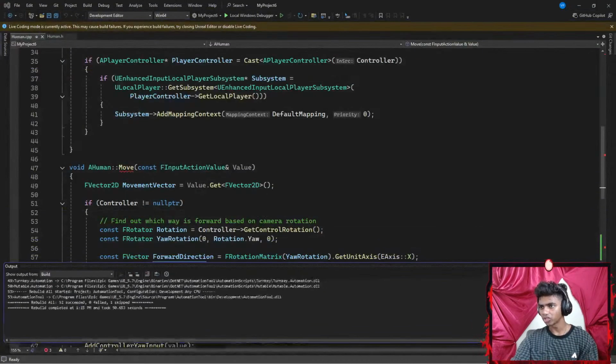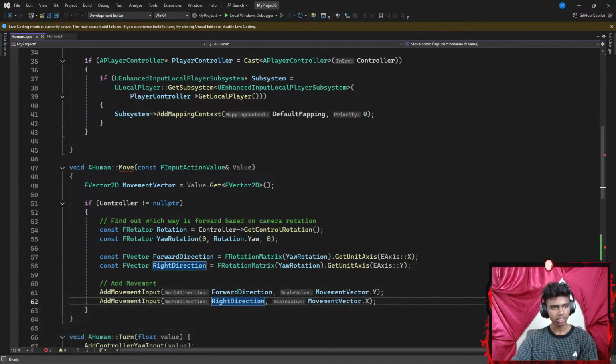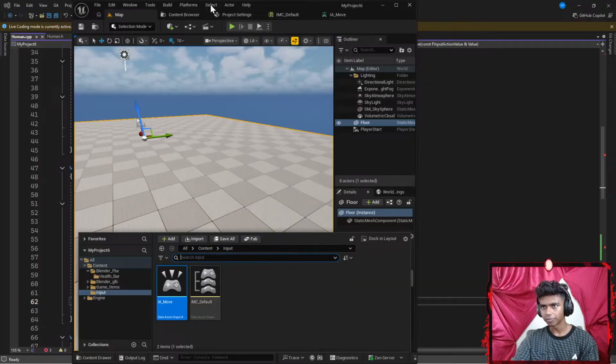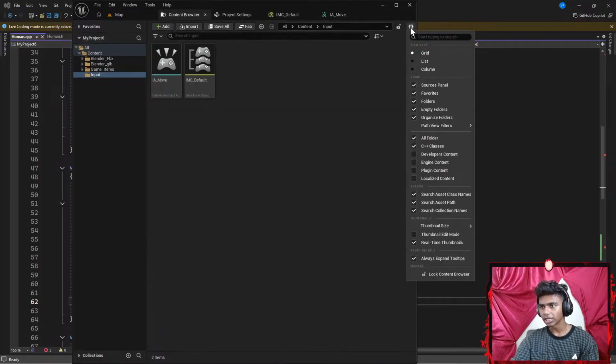Maybe I'm gonna go ahead and shrink that. Toggle your settings in the content browser. I'm assuming if I go here to my content browser, how do I toggle my settings? Settings, C++ classes. It is being shown, okay, and then public localized.